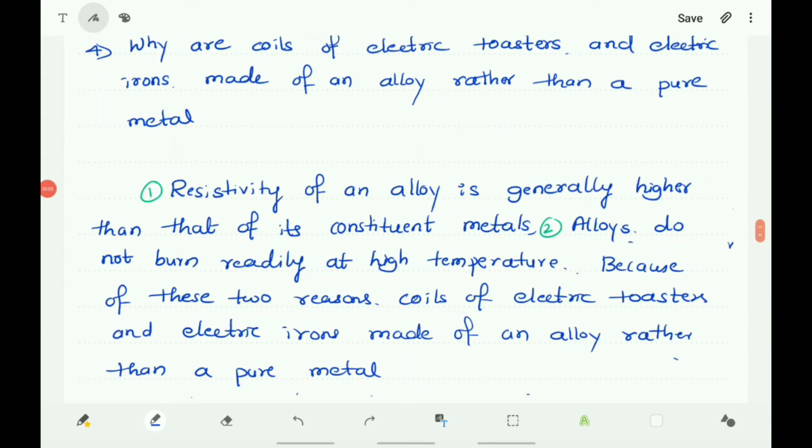Note down the answer for the question. Resistivity of an alloy is generally higher than that of its constituent metals, and alloys do not burn readily at high temperature. Because of these two reasons, coils of electric toasters and electric irons are made of an alloy rather than a pure metal.